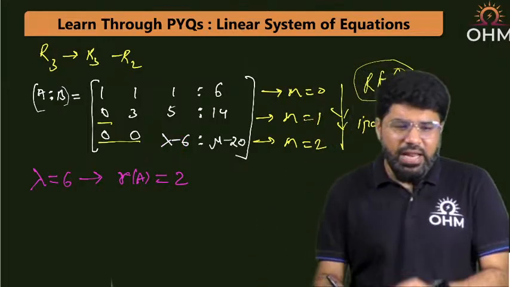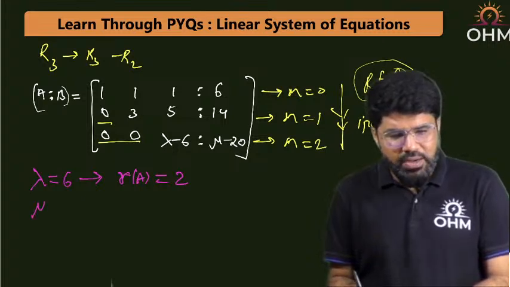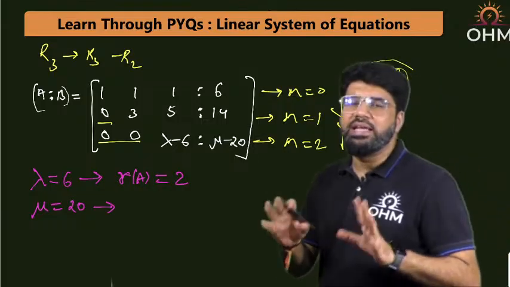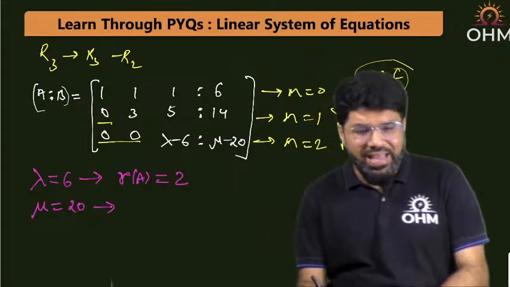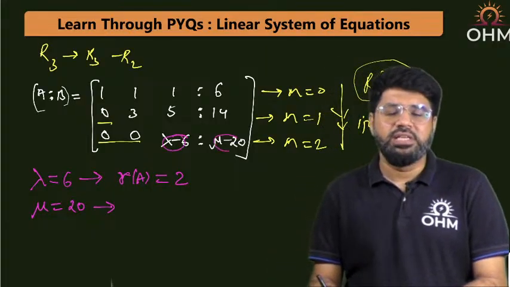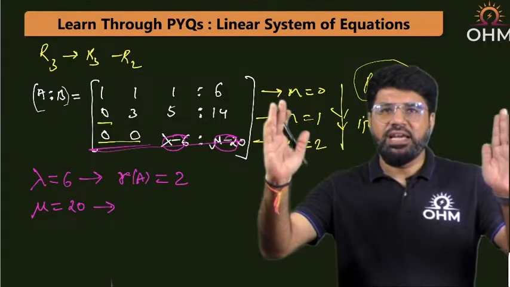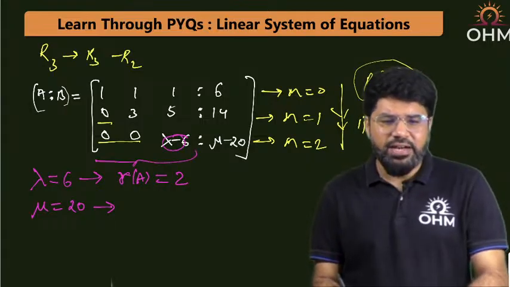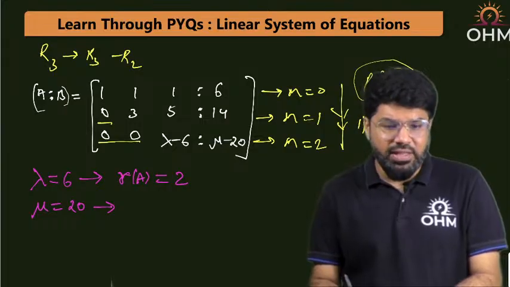At the same time, now there are two conditions. If mu also becomes 20, then what is going to happen? Lambda minus 6 is anyway 0, mu minus 20 will also be 0. The entire row of A|B is 0. See, there are two parts, one is the A|B matrix and one is the A matrix. Rank of A I decided 2. But if mu is also 20, then this entire row is 0.